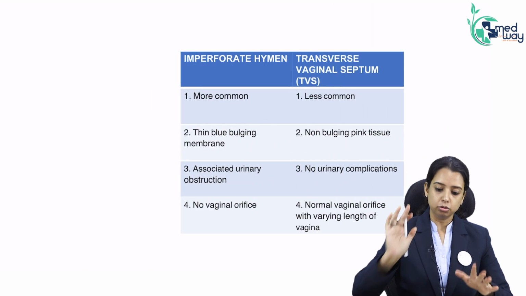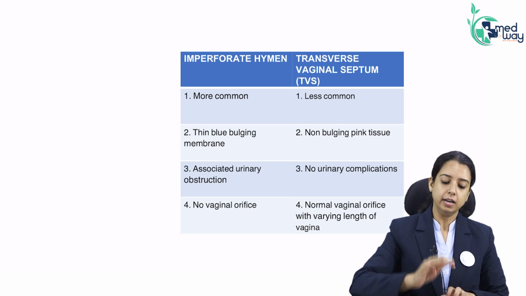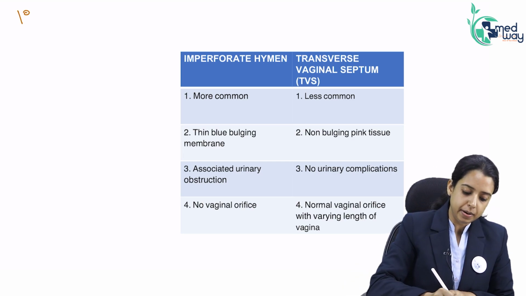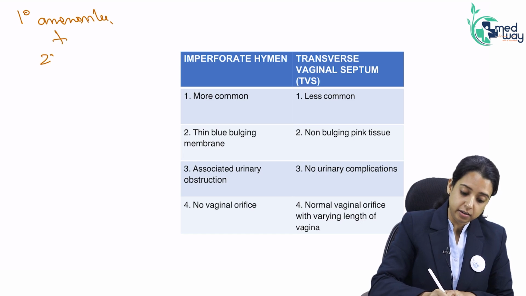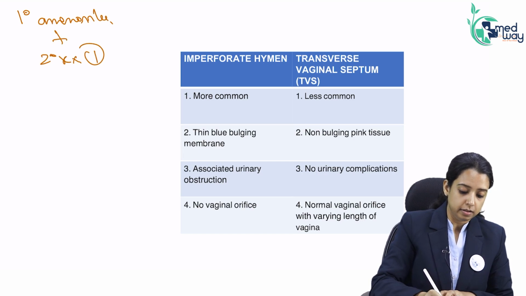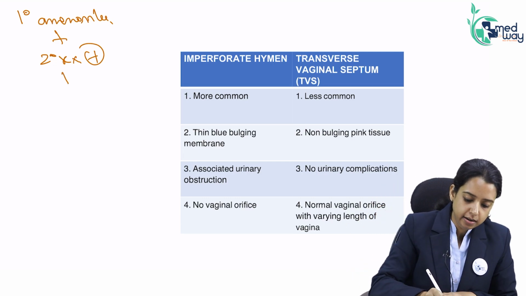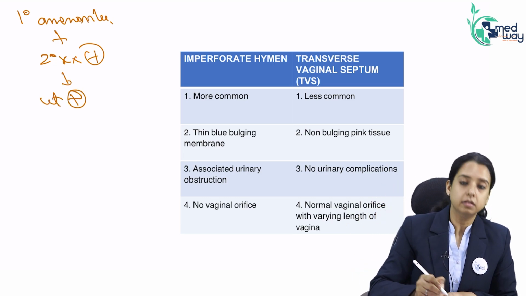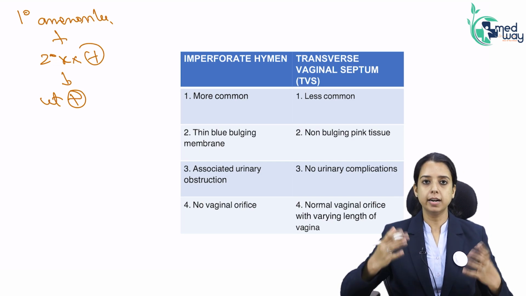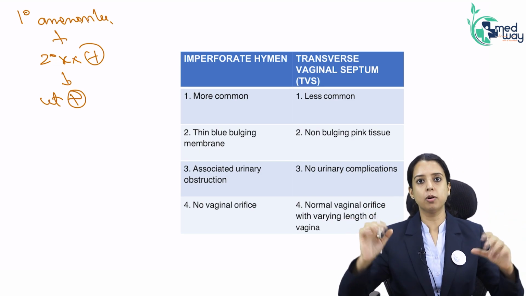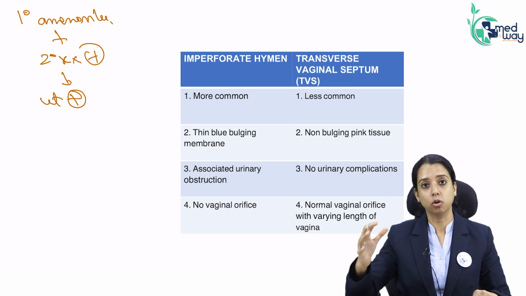Right? So, if the question comes to me, how to differentiate? First of all, whenever the question is giving me primary amenorrhea, then the question is giving me secondary sexual characters present, then I am thinking about some problem in uterus and vagina. Now they said uterus present. Bleeding is not coming out. Secondary sexual characters present, it means there is no problem in ovary and hypothalamus. It means there might be some blockage.